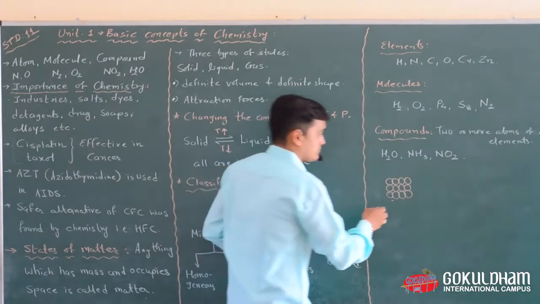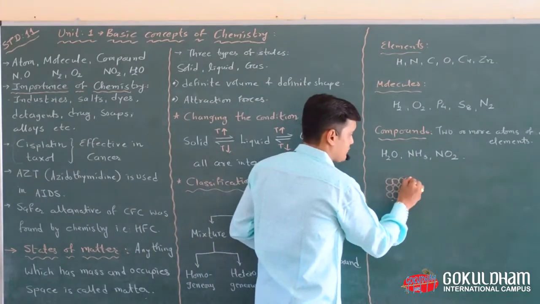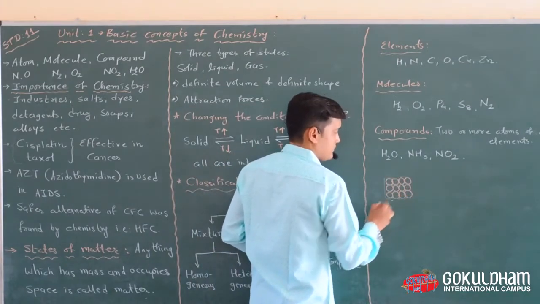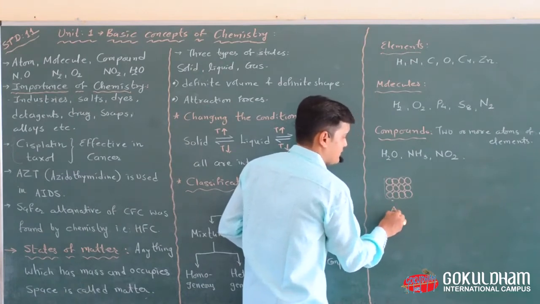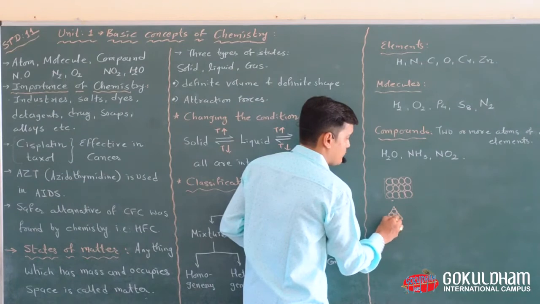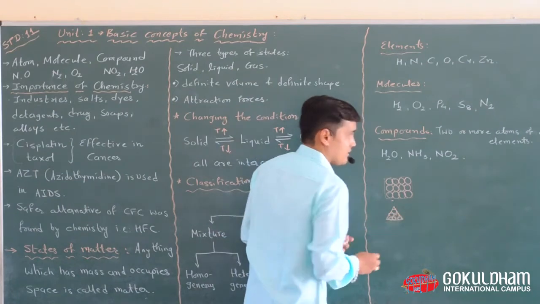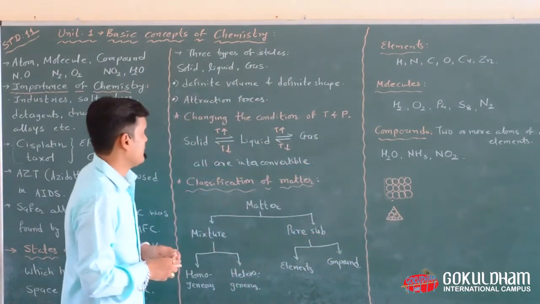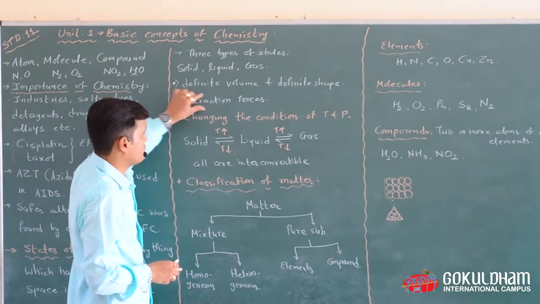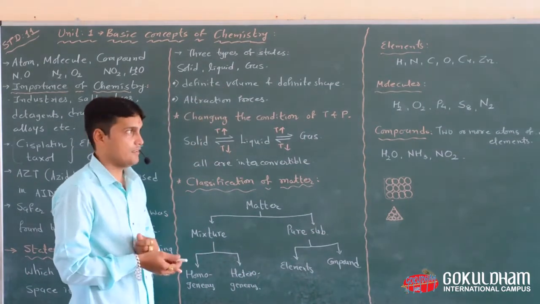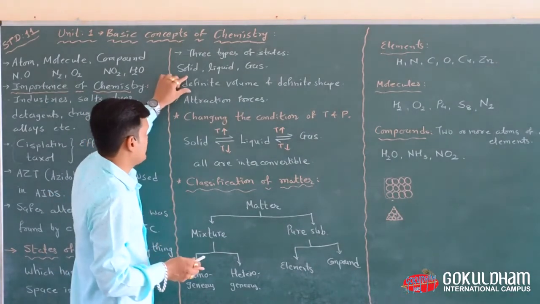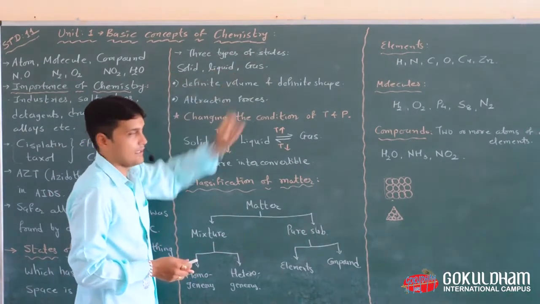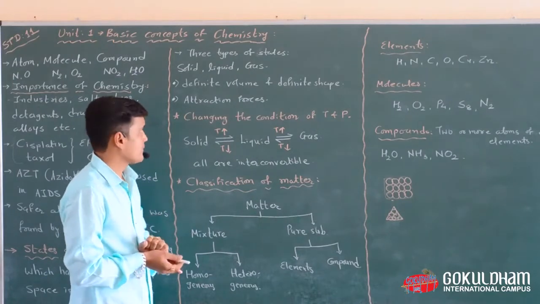Suppose this is a square shape. In a triangle, there is a triangle shape, but the molecules are arranged in a very tight condition. It means the attraction forces are very high in the solid category. Solids have definite volume and definite shape.